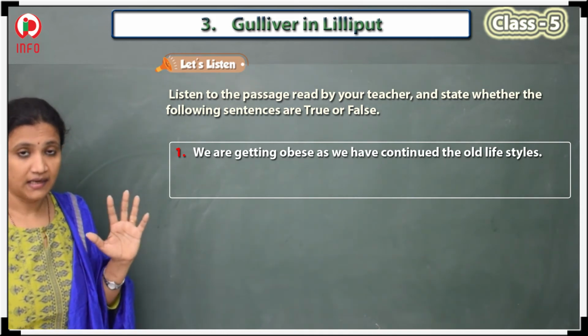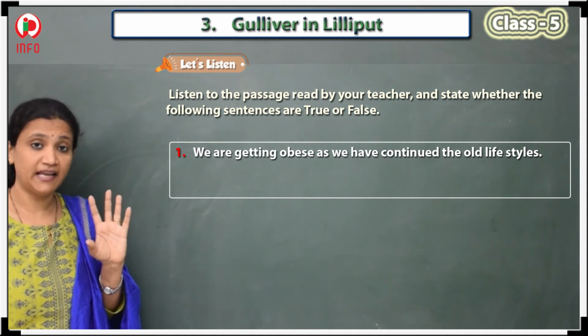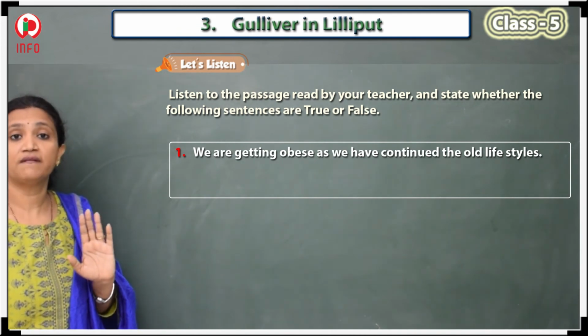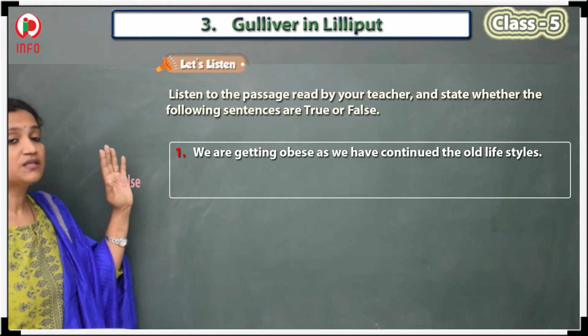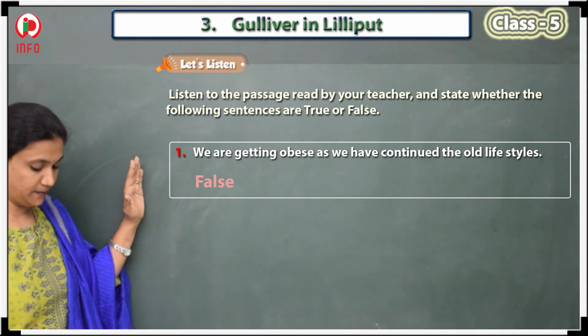That is not there now. Sitting, eating in one place and playing games on the internet is this lifestyle. So we are not using our old lifestyle. That is the reason this option is wrong. This question is a false statement.